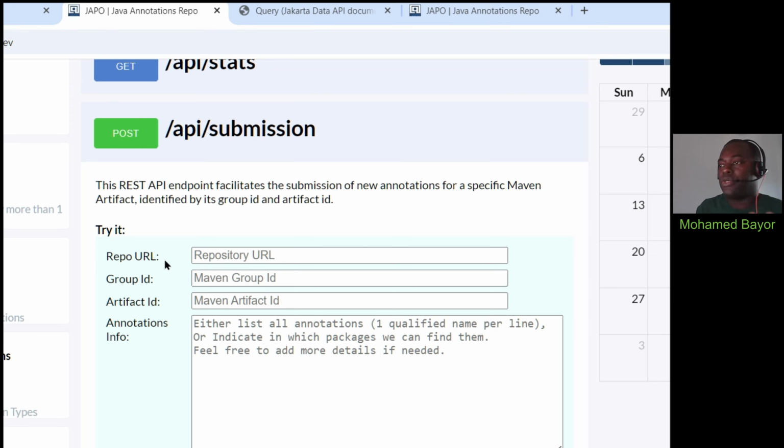You also have to enter the group ID and artifact ID so that we can identify that library within that repository. And here, simply list the qualified names of each one of those. Once we receive this, we review, and once validated, we will add the annotations and libraries to the JAPO database.